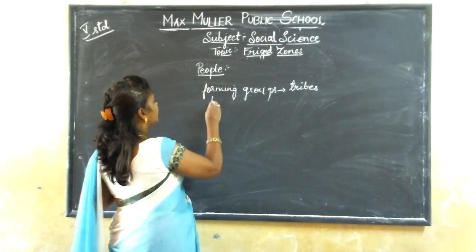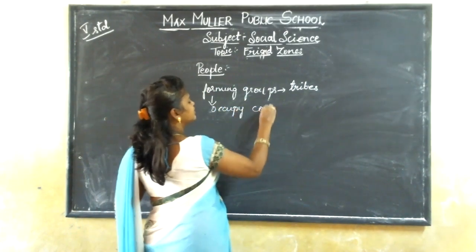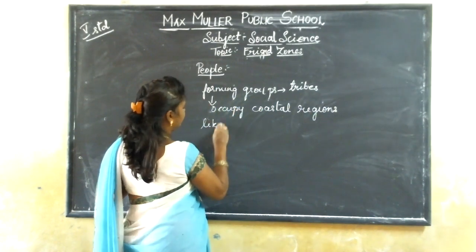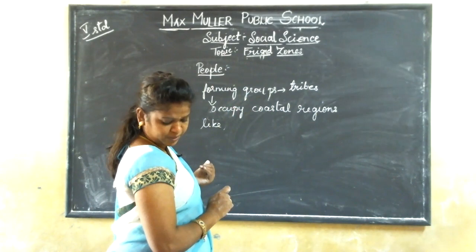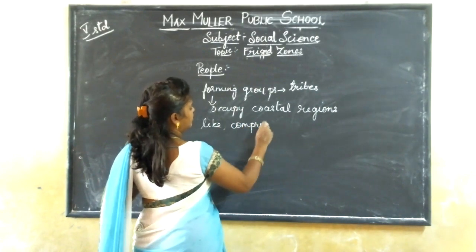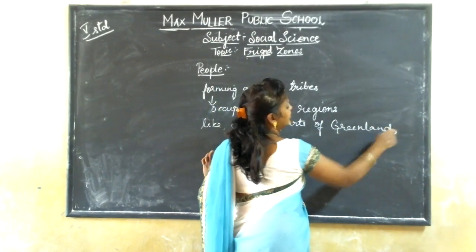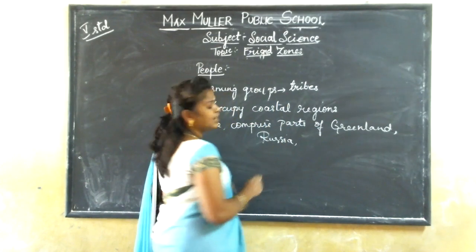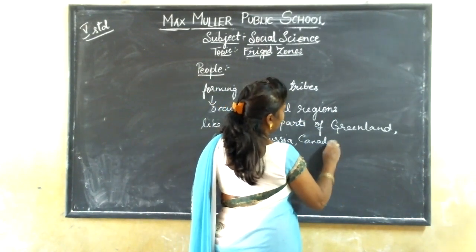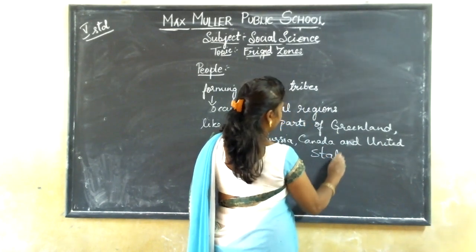These people occupy some of the coastal regions which comprise parts of Greenland, Russia, Canada, and the United States.